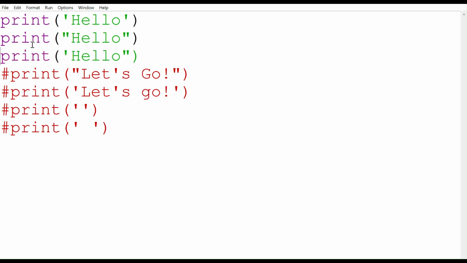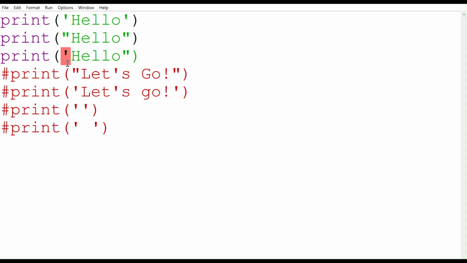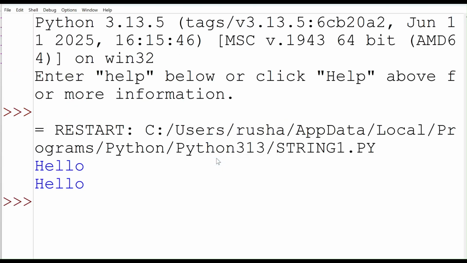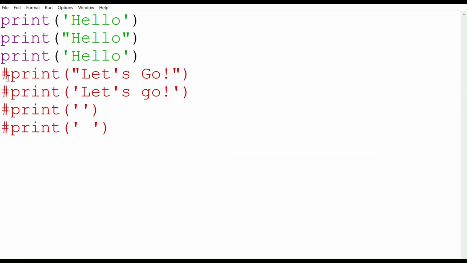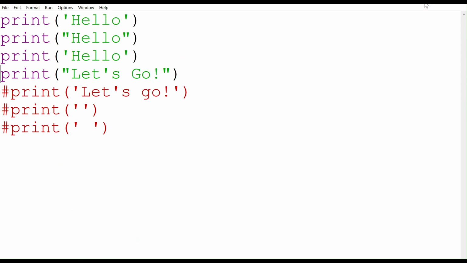I'll run the next line of code. Now we have a syntax error which says that it is an unterminated string literal. Here we can see that this time we began with a single quote, but we ended with a double quote. So we can either go with double quotes at the beginning and at the end, or replace this double quote with a single quote. Okay, so we'll move on to the next. Let's see. Okay, so it's a valid string.